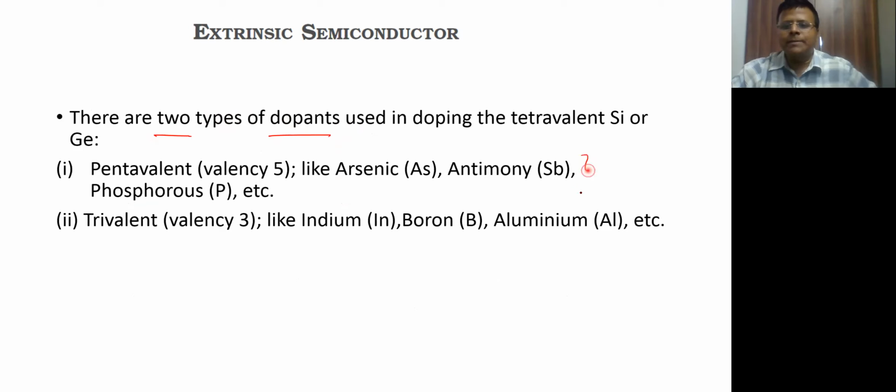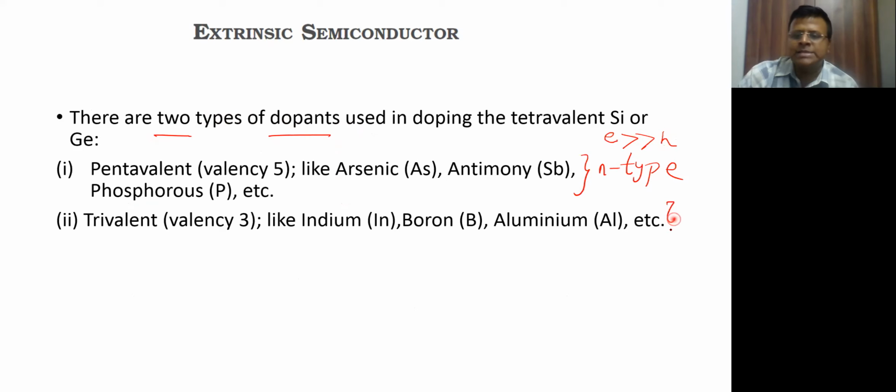One type of semiconductor is called an N-type semiconductor, and N-type would mean that the number of free electrons is much greater than the number of holes. That's one type of semiconductor which we are going to get. And the second type of semiconductor which we'll see is when the number of holes is much greater than that of the electrons. Such semiconductors will be called p-type semiconductors.